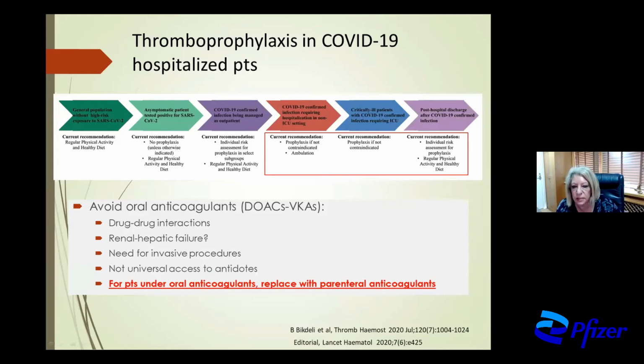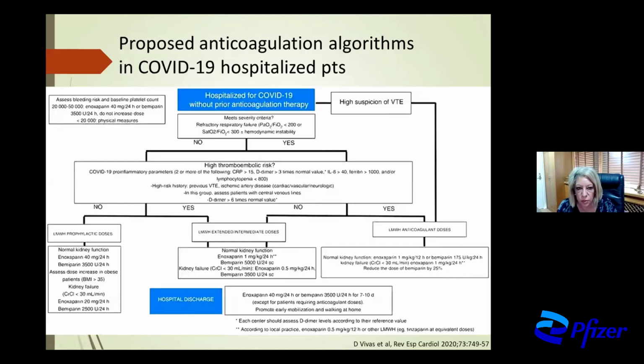We have to avoid DOACs and antagonists of vitamin K because of many drug-drug interactions, because of possible renal or hepatic failure, when there is need for invasive procedures, and because there is not universal access to antidotes. For patients under oral anticoagulants, we have to replace them with parenteral anticoagulation. This is the most important picture with regard to the anticoagulation algorithm in corona hospitalized patients.